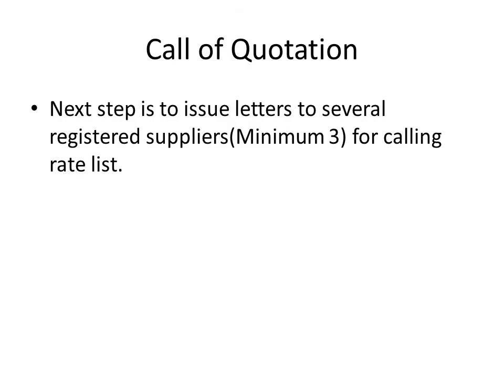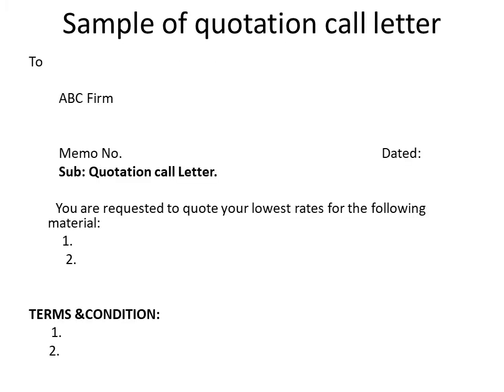There is a call of quotation. The next step is to issue letters to various suppliers. In the government system, we require a minimum of 3 suppliers for calling rate lists. We have taken the requisition, then we will call the quotation, asking at what price you will give us these items which we have required. So a minimum of 3 quotations are required. Maximum it could be any.